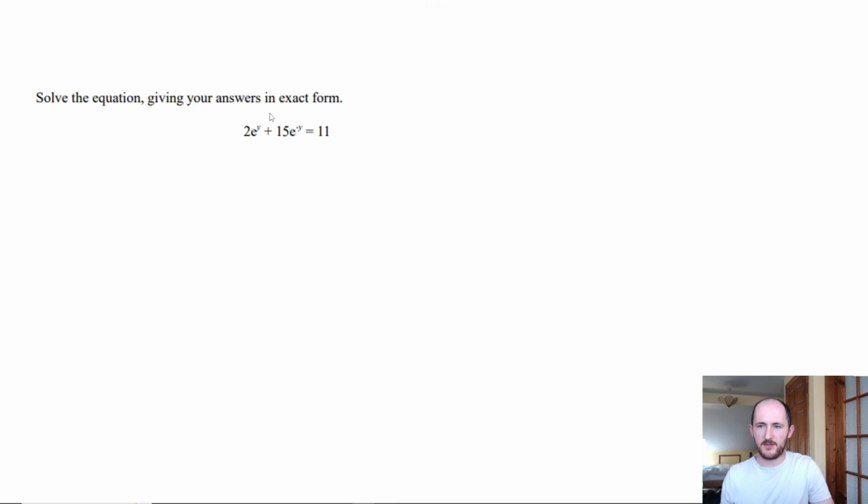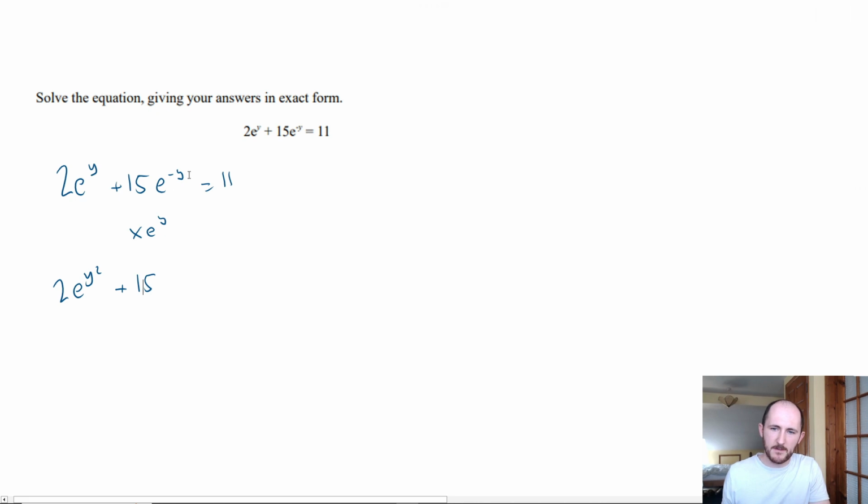So it says solve this equation, giving you an answer in exact form. Let me rewrite that just so it's a bit more visible. You have 2e^y + 15e^(-y) = 11. Now when I look at this, it kind of looks like it could become a quadratic equation. You might be saying, but there's no squared. What are you on about, you crazy man? But if I times the whole thing by e^y, this first thing becomes 2e^(2y), or (e^y) squared, plus 15 e^(-y) times e^y.